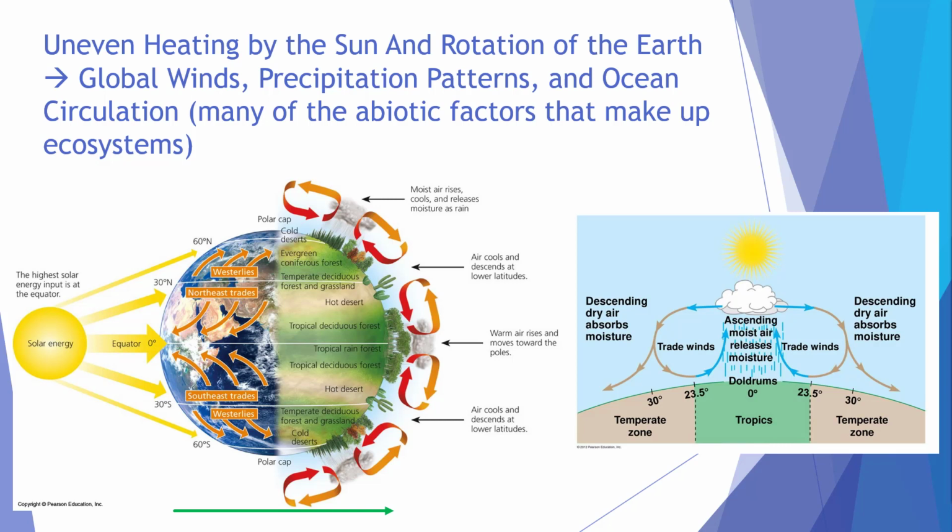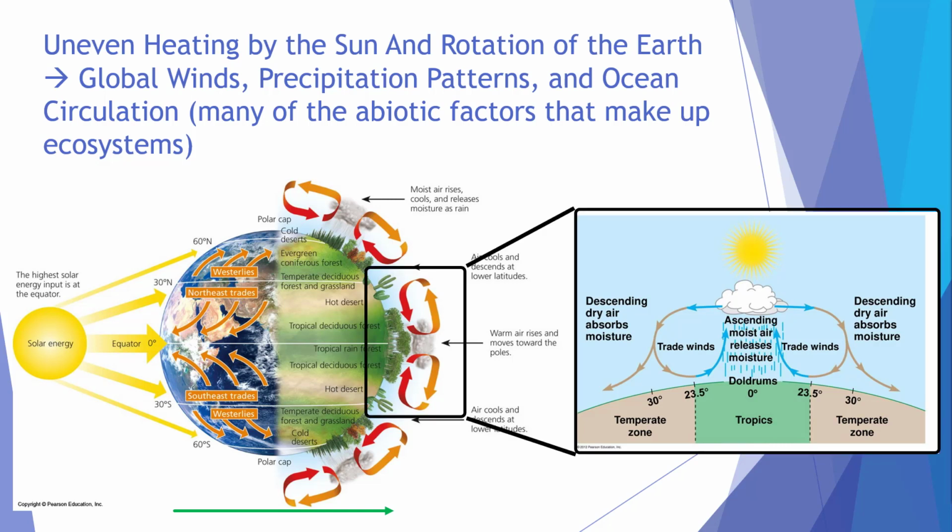This differential sets up global winds, precipitation patterns, and differences in ocean circulation, which govern many of the abiotic factors that make up ecosystems. Let's look at how differential heating does this. We've established that the equator gets more sun per unit area and heats up more than higher latitudes. Well, hot air absorbs moisture, which it gets from the ocean and other sources, and it also rises. So moist air masses at the equator rise up in the atmosphere.